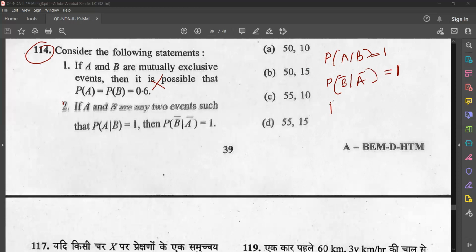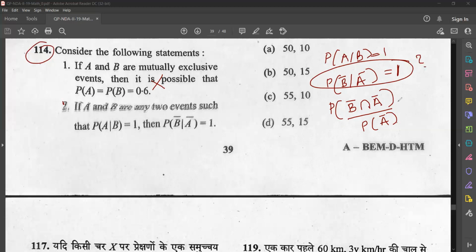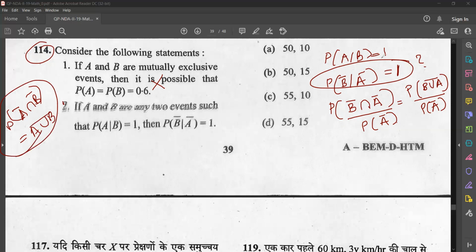Okay, let's try. So P of B bar given A bar, what is the formula? That will become P of B bar intersection A bar divided by P of A bar, isn't it? So this is what you have to get as 1. So can I write this as P of A union B the whole complement divided by P of A complement? Because P of A bar intersection B bar is equal to P of A union B the whole bar, isn't it? So I wrote like this.